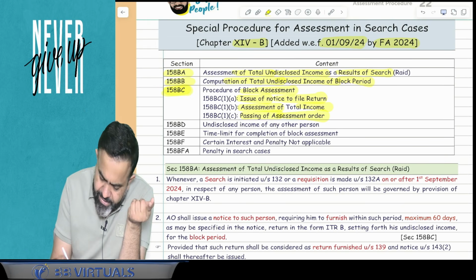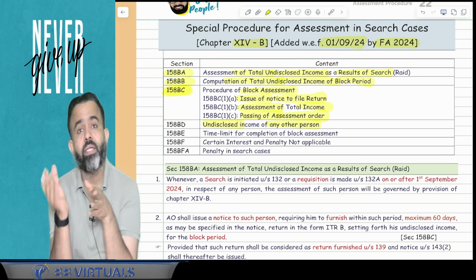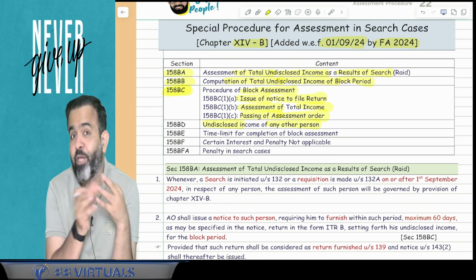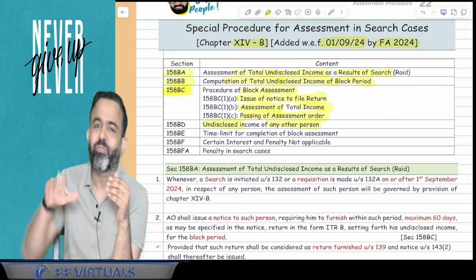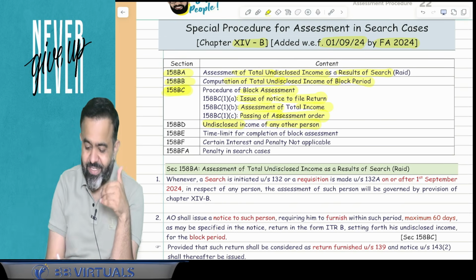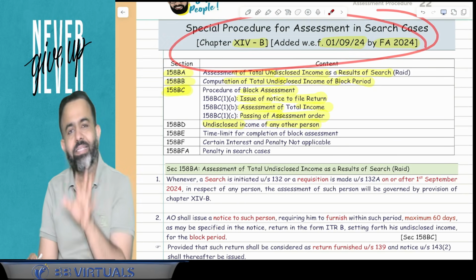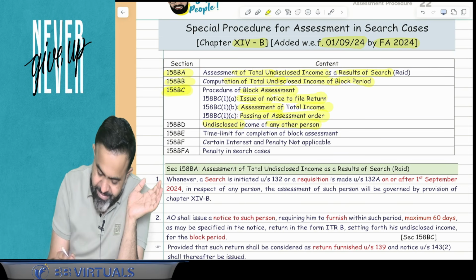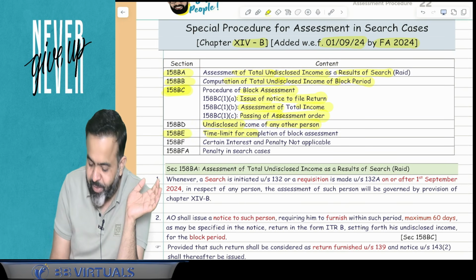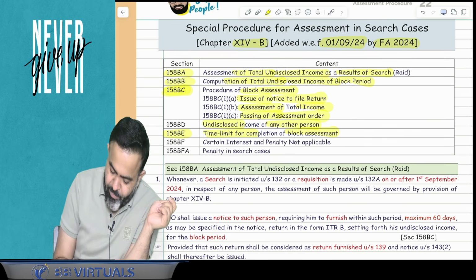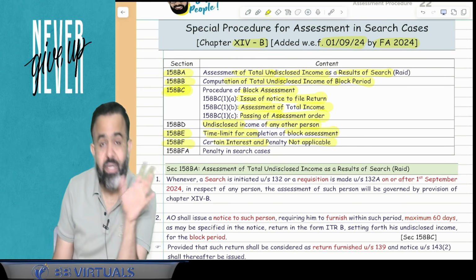Now section 158BD says undisclosed income of any other person. Suppose a raid is conducted at your place, but some information, some documents, some assets belong to some other person. Then, in the case of that other person also, will there be an assessment under this particular chapter? The answer is yes. That we will discuss in section 158BD. After that, section 158BE is the time limit to complete the block assessment, till what time they will complete it.